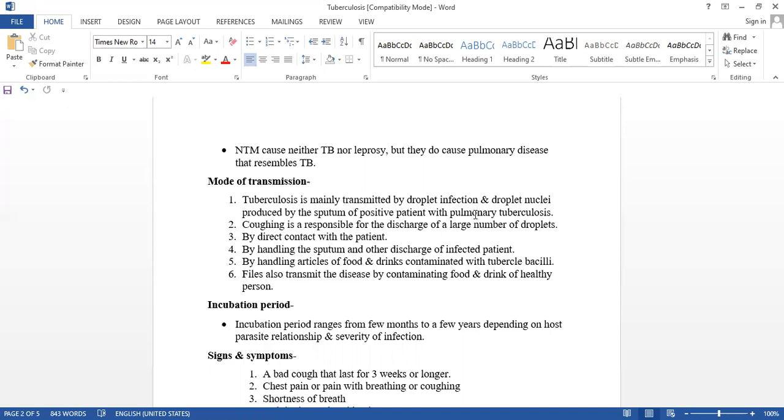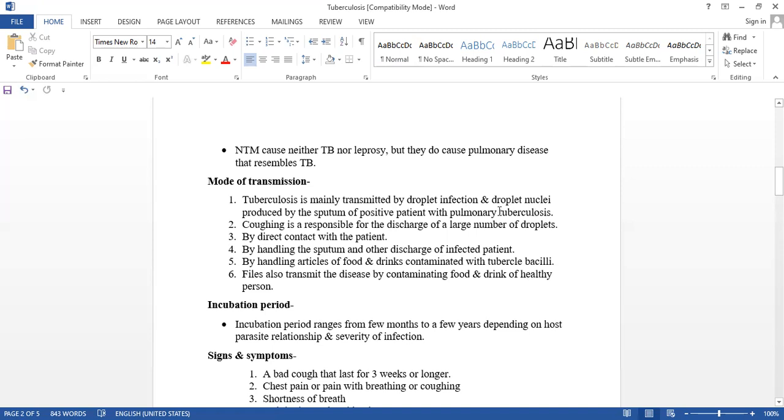If the person is infectious, the droplet consists of these bacilli, and if others inhale it, it causes infection. It is transmitted by droplet nuclei produced from the sputum of a positive patient with pulmonary tuberculosis.